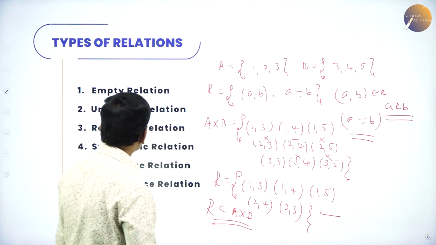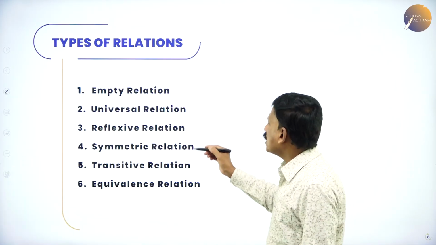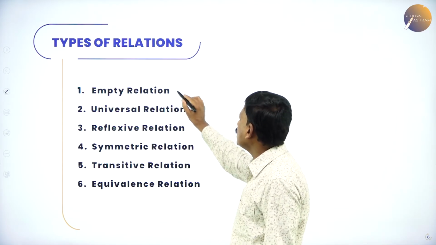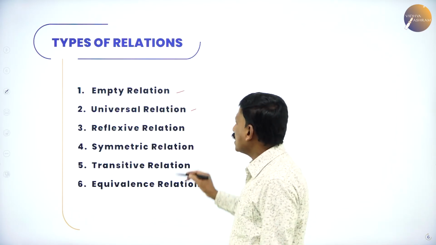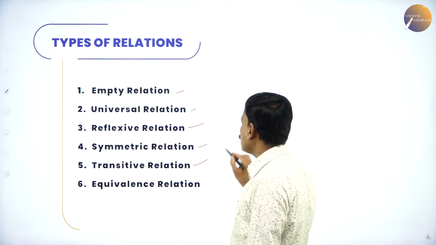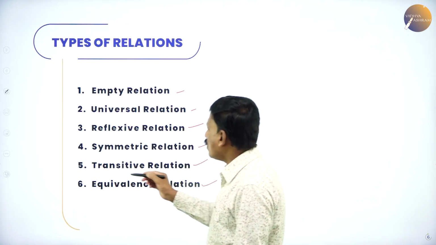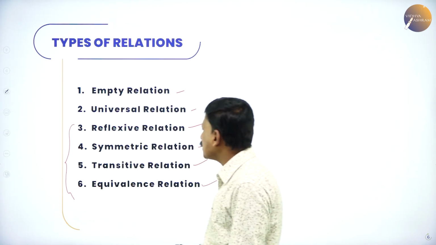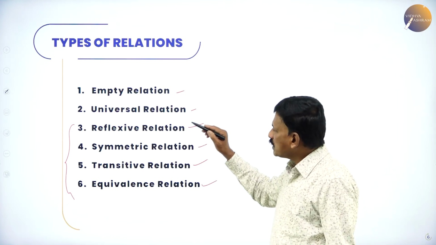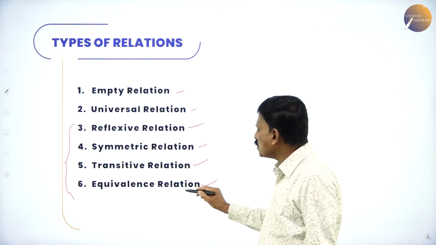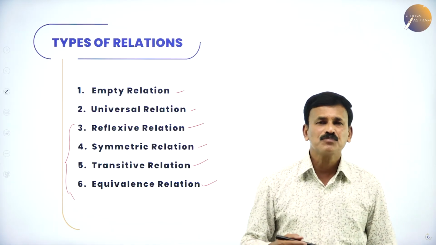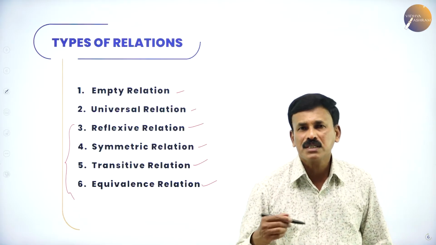Now come to the types of relations. What are the types of relation? The first one is an empty relation, next is a universal relation, third is the reflexive relation, then symmetric relation, transitive relation and equivalence relation. Reflexive, symmetric and transitive come under the same group. Once a relation is reflexive, symmetric and transitive, you can call it an equivalence relation. For an equivalence relation, it must be reflexive, symmetric and transitive.